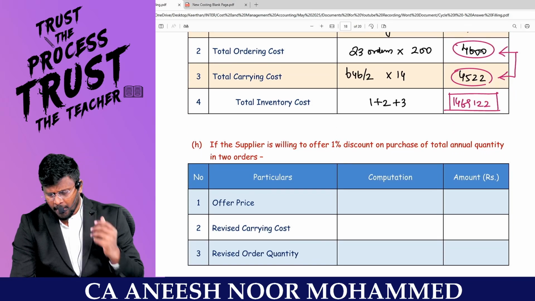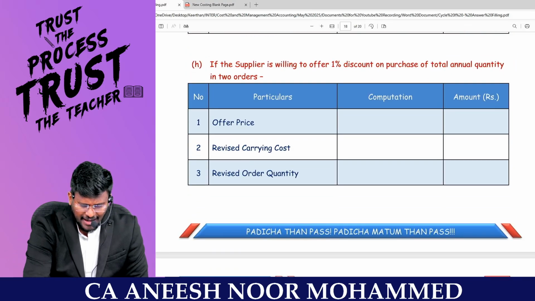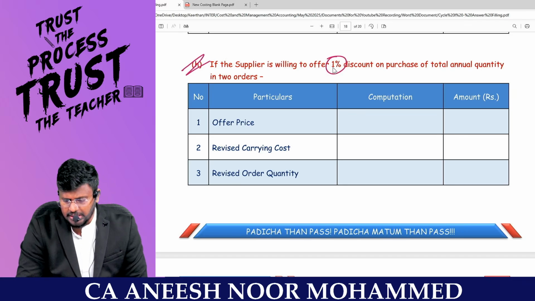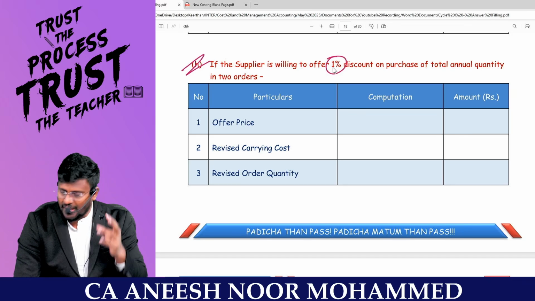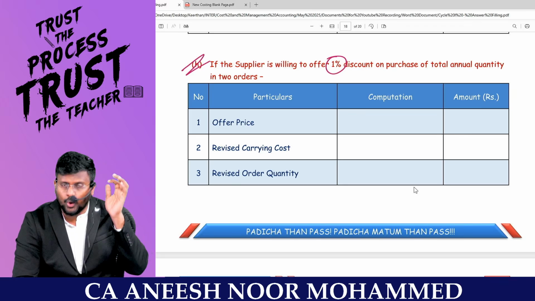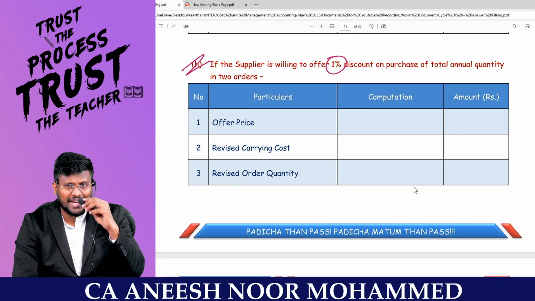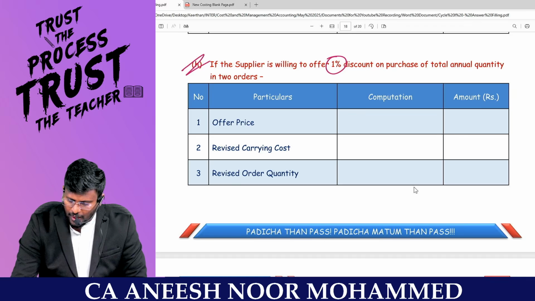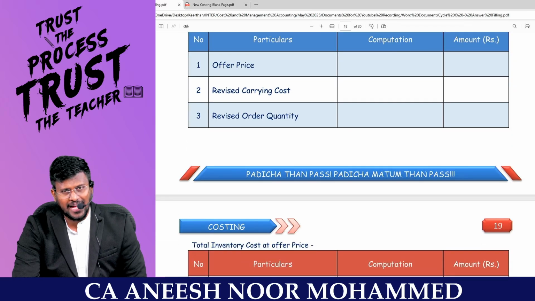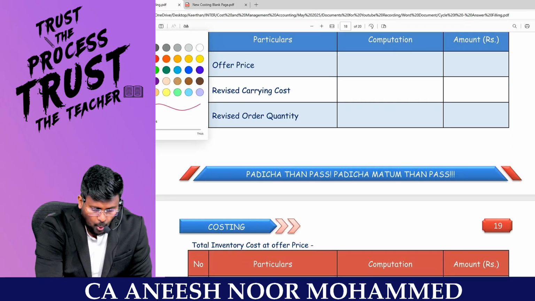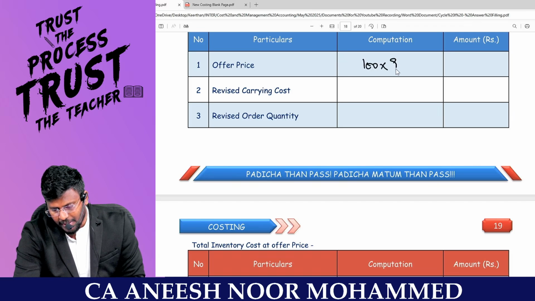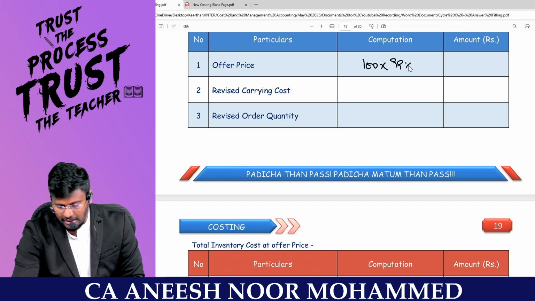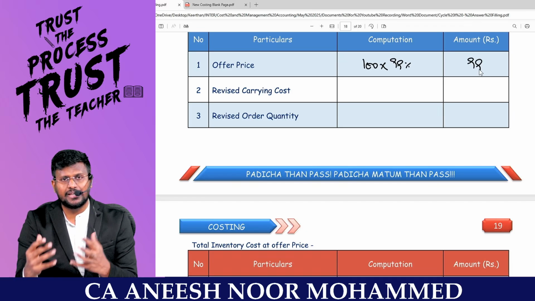Fine. But the question says that if the supplier is willing to offer 1% discount on purchase of total quantity in 2 orders, that means I should not travel through the EOQ route. I have to buy the entire annual demand in 2 orders. Then what will be the story? Then actually the purchase price will change. Now I am purchasing 1 kg at 100, but the supplier is offering 1% discount. So 100 into 99% will be the revised price, which will be 99 rupees.